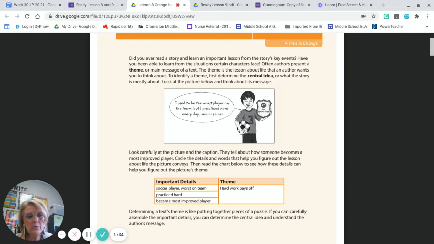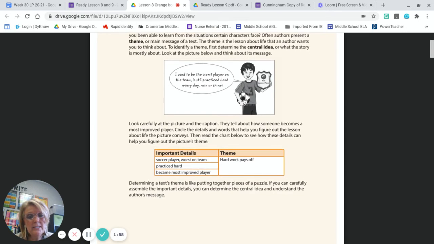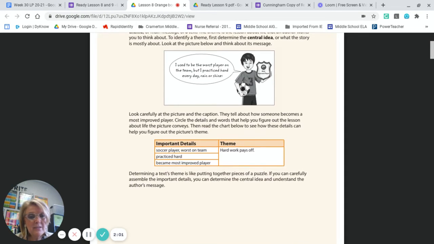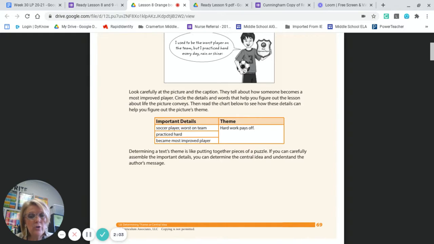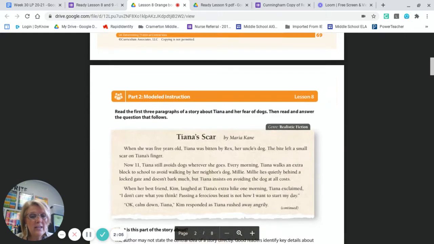So if we look at these important details that this little sentence tells us about the picture, then we could come up with a theme: even if you're the worst player on the soccer team but you practice hard, then you can become the most improved player. So hard work pays off. Determining a text theme is like putting together pieces of a puzzle. If you can carefully assemble the important details, then you can determine the central idea and understand the author's message.